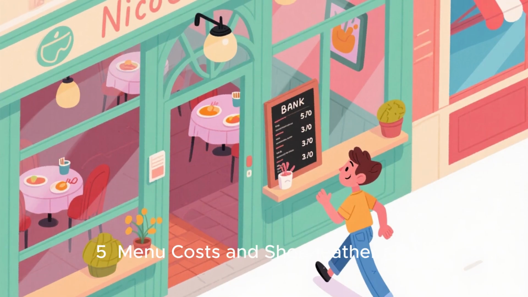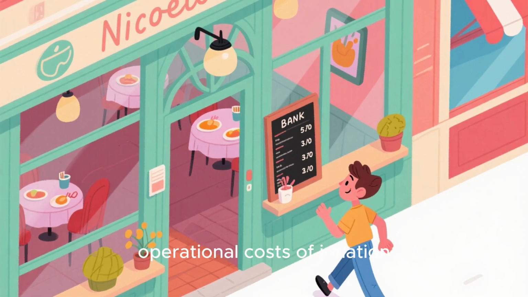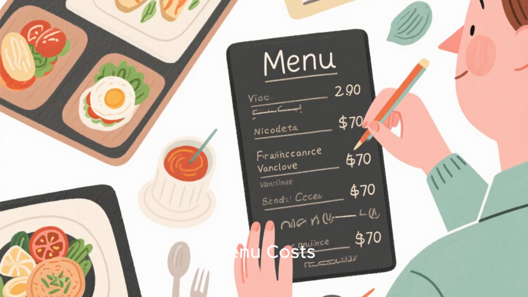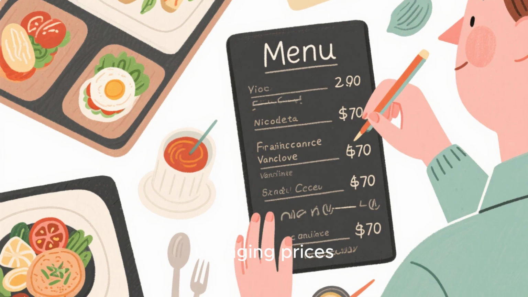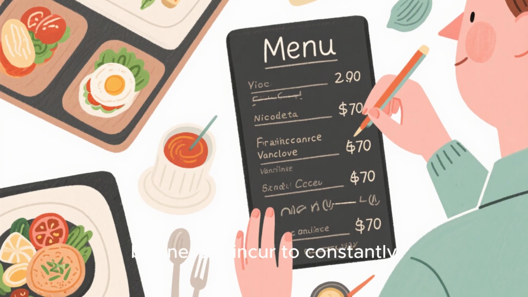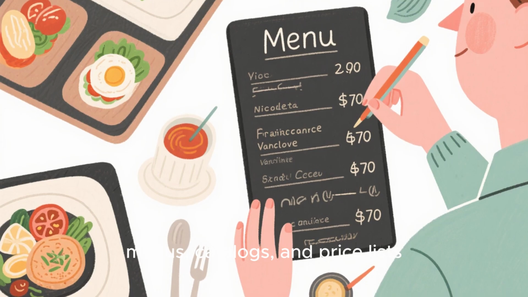5. Menu costs and shoe leather costs. These are the operational costs of inflation. Menu costs. In an environment of constantly changing prices, this is the cost businesses incur to constantly update their labels, menus, catalogs, and price lists.